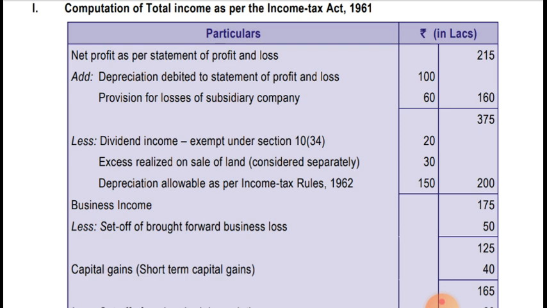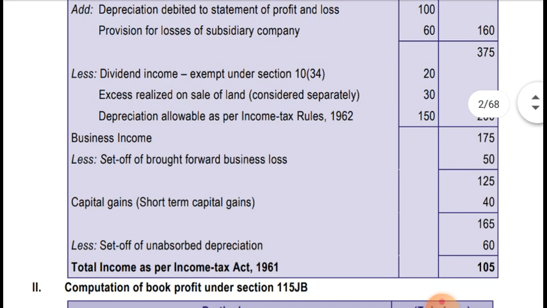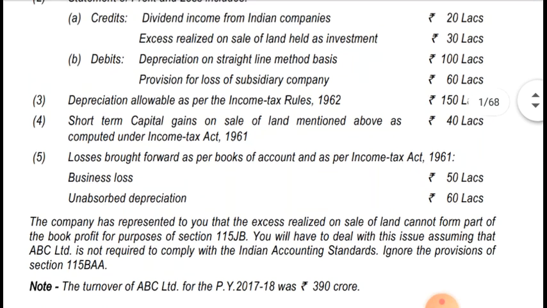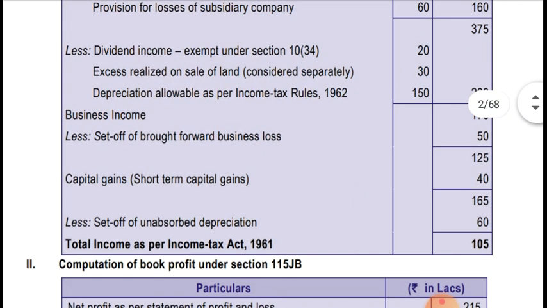Okay. So let's set off brought forward business loss. First we have to set off brought forward business loss. So 50 lakhs brought forward business loss was there, so it has been set off. And capital gain, that was short term capital gain on sale of land, was 40 lakhs. I'm showing you the short term capital gain. That is point number 4, short term capital gain on sale of land as mentioned above, as computed under the Income Tax Act. It should be considered separately. So 40 lakhs has been taken. So amount is coming to 165 lakhs.